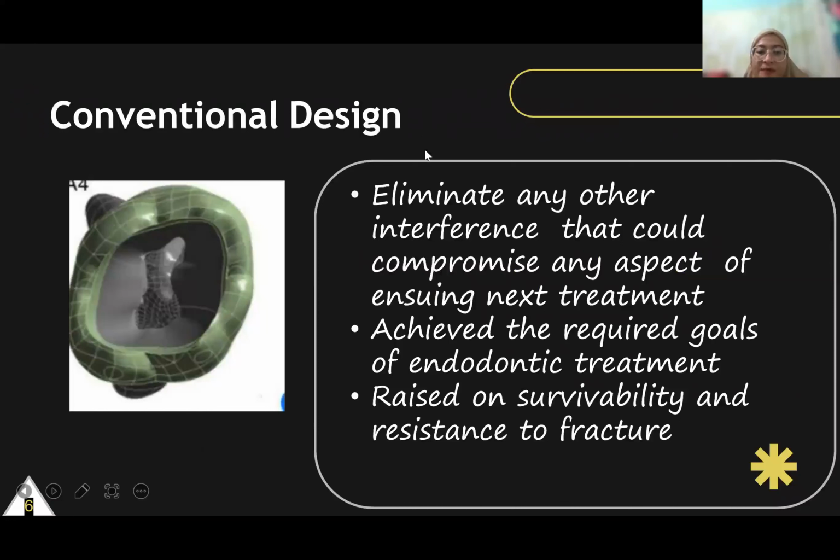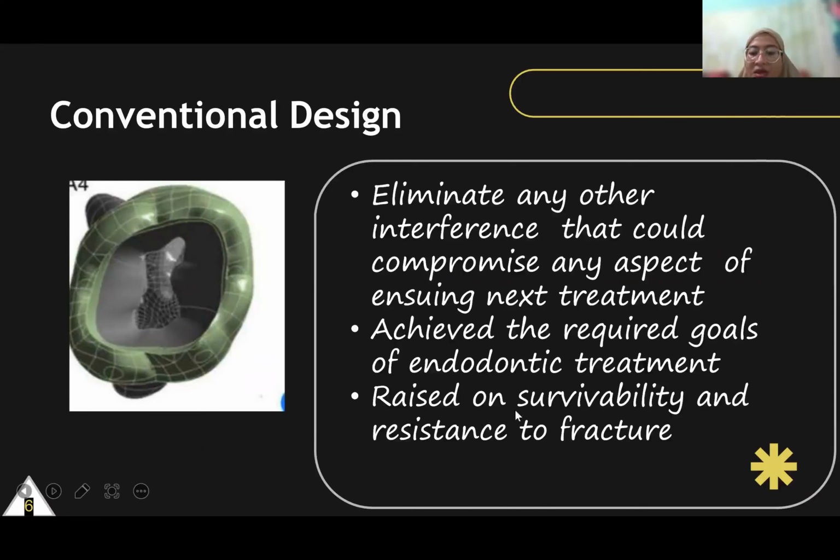Conventional design. I want to explain the conventional design, which eliminates any interference that could compromise any aspect of the ensuing treatment. The conventional design achieves the required goal of endodontic treatment.